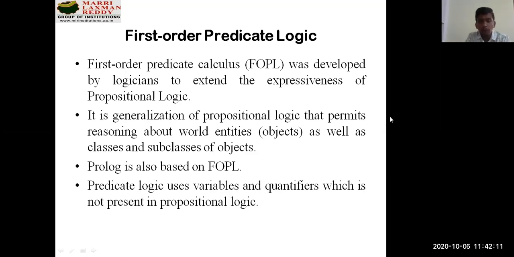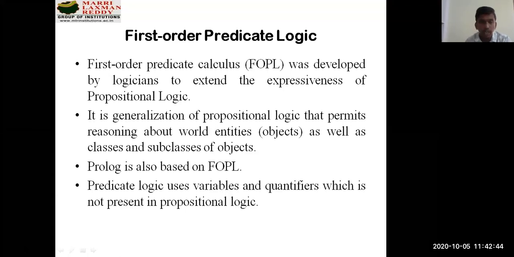So it is a generalization, or an advancement, of propositional logic that permits reasoning about world entities like objects as well as classes and subclasses of objects. Because we are talking about logic programming, we will now talk about some programming aspects like what is a class, what is a subclass, what is an object, which you already know from the basics of Java.